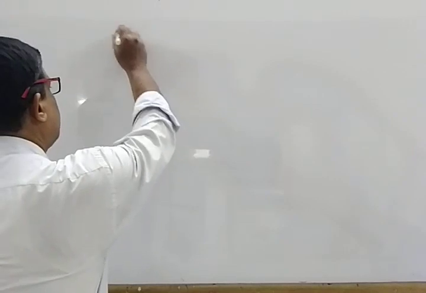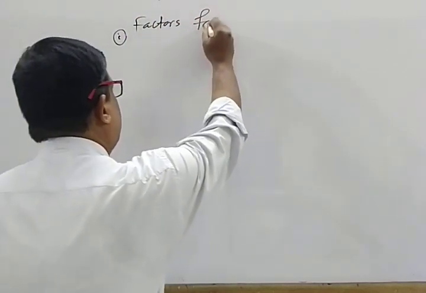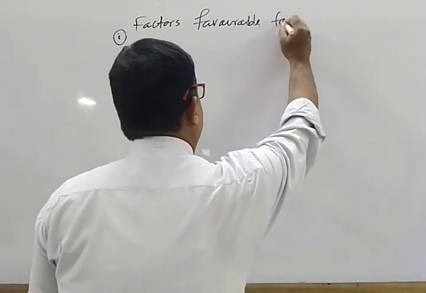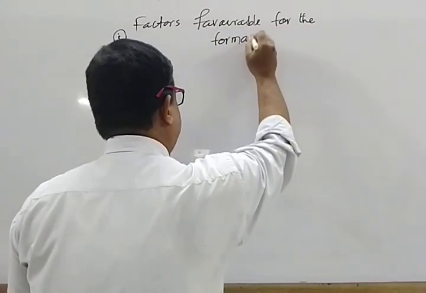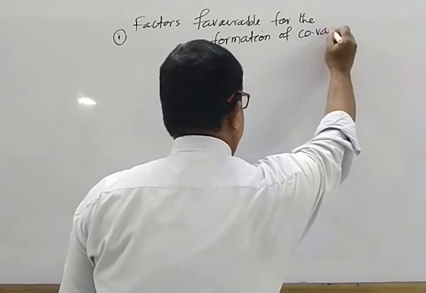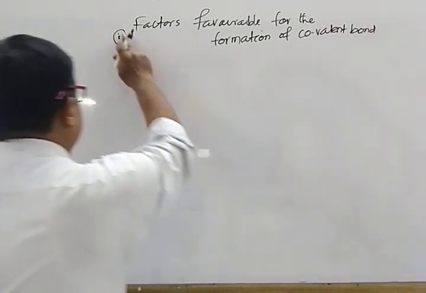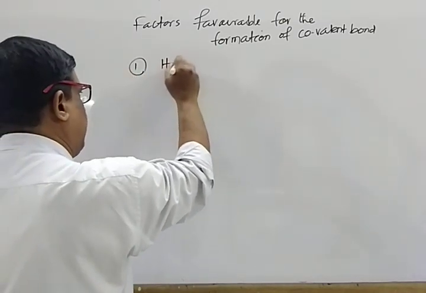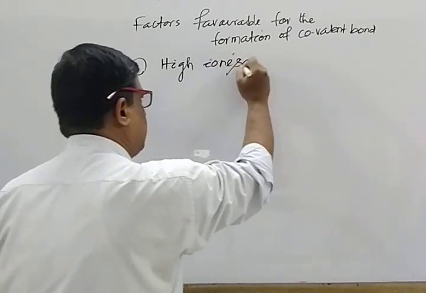Factors favorable for the formation of covalent bond. That is, point 1, high ionization energy.